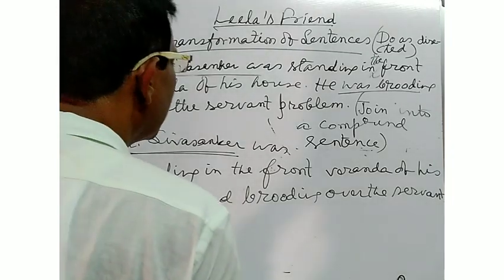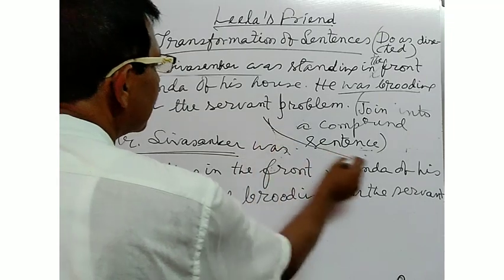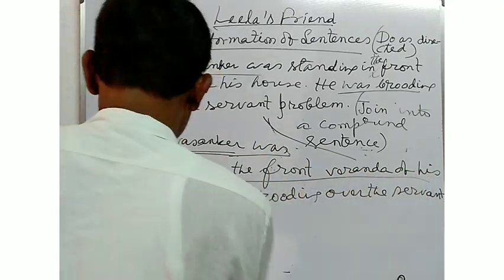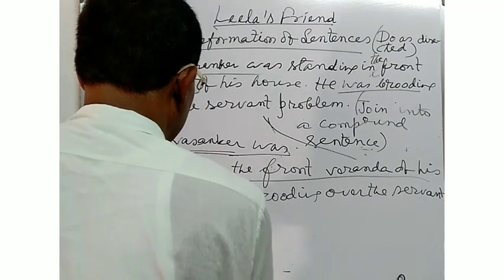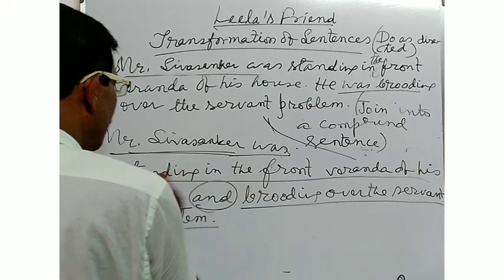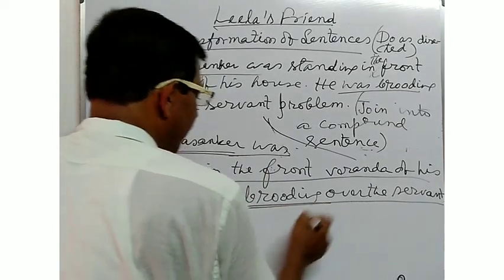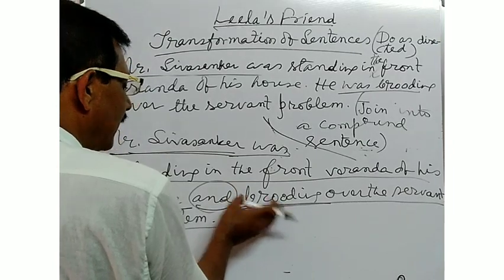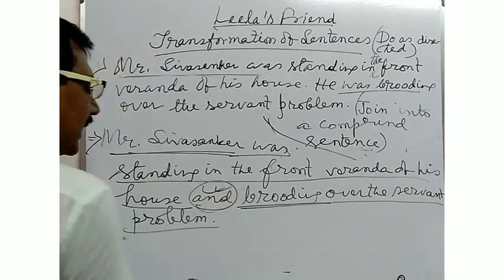Mr. Shivshankar was standing in the front veranda of his house. And brooding over the servant problem. Here, Mr. Shivshankar was standing, was brooding. These were the two main clauses combined by the coordinating conjunction and.